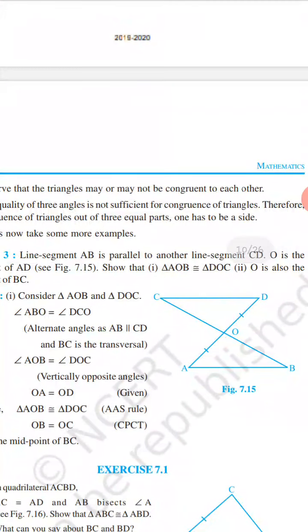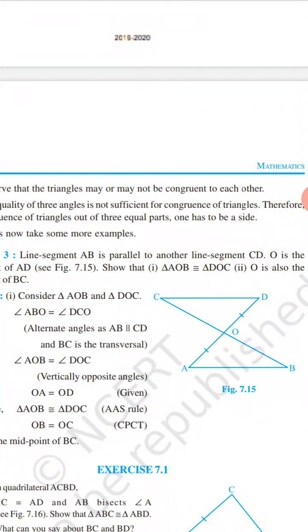What is given here: AB is parallel to CD, which means angle A is equal to angle D and angle C is equal to angle B. So the remaining angle AOB will be equal to angle COD, or these are the vertically opposite angles also.